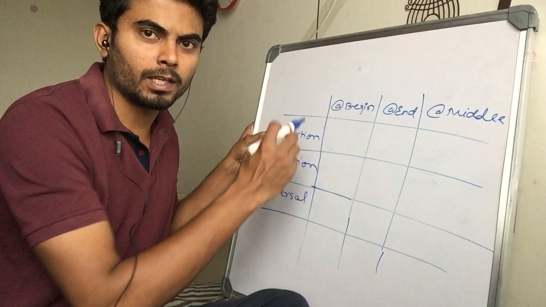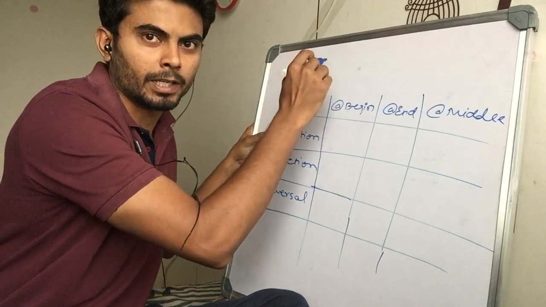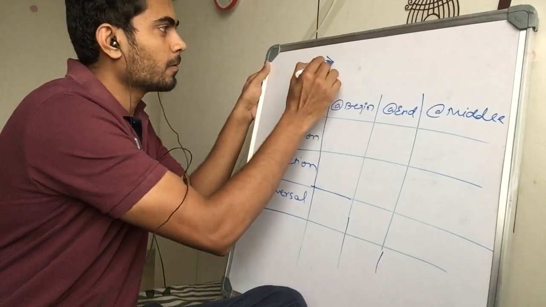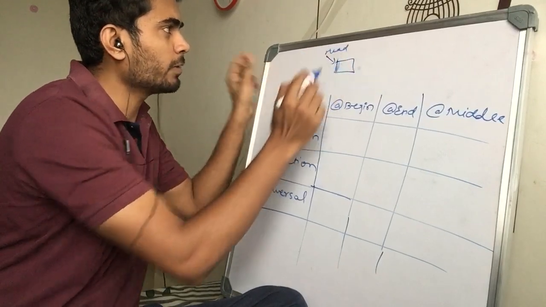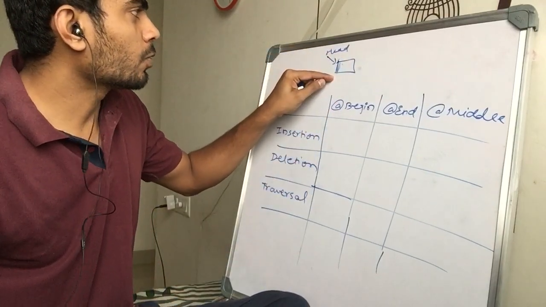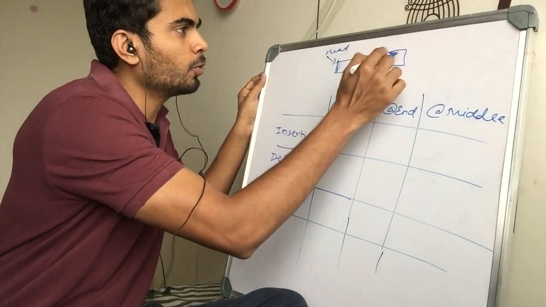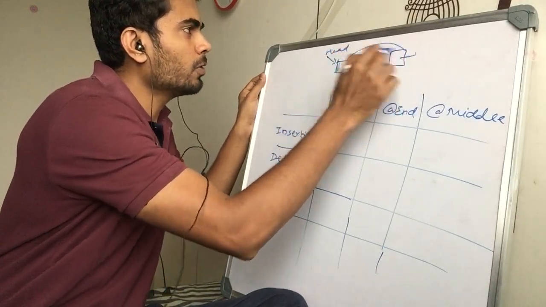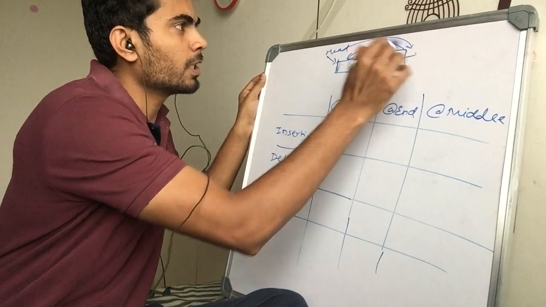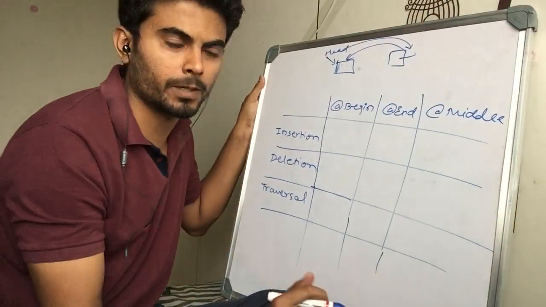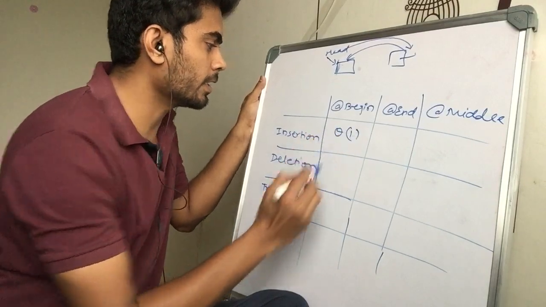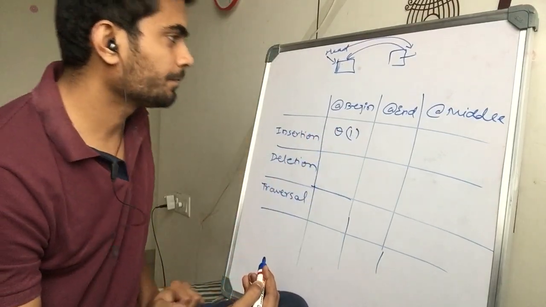At the beginning, we have head, so we have a node here and head is pointing to this node, so we have control directly over this node. So what we have to do all the time, we have to get a node, set it to point to this node, and head should point to this new node. That's it. So this is why it's always constant, it's not dependent on the size of the linked list. So this is theta 1 in any case if the head is there.